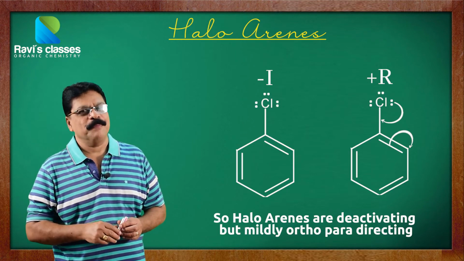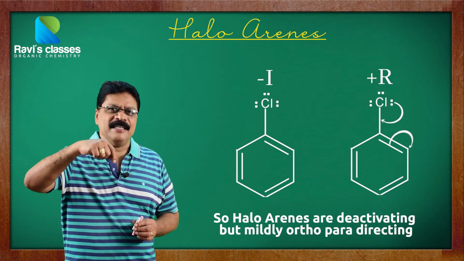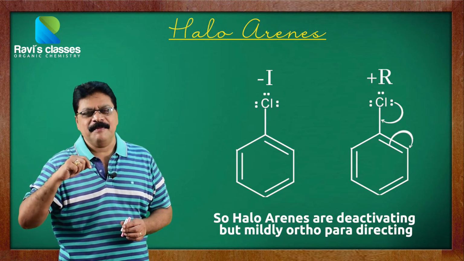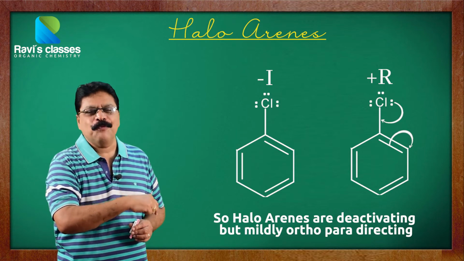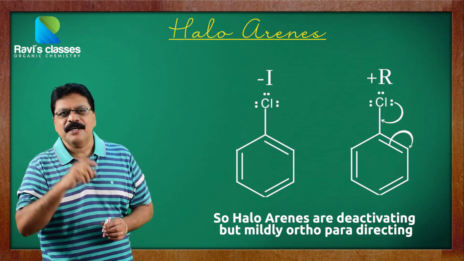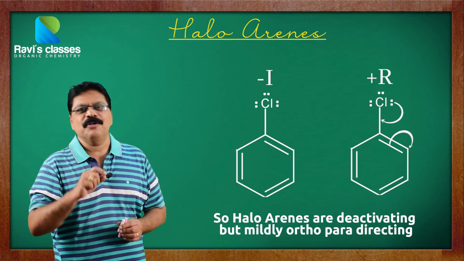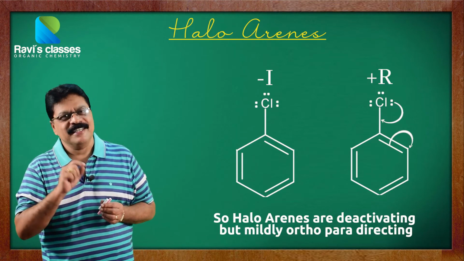So, it is mildly ortho para directing, and the halogen atom's minus I effect is most strongly felt at the 2 and 6 carbons, then at the 3 and 5 carbons, and least at the 4th carbon, because it is farthest from the halogen atom. Therefore, the electron density is comparatively more at the para position, and because it is mildly ortho para directing, that again gives it a slightly higher electron density at the para position.